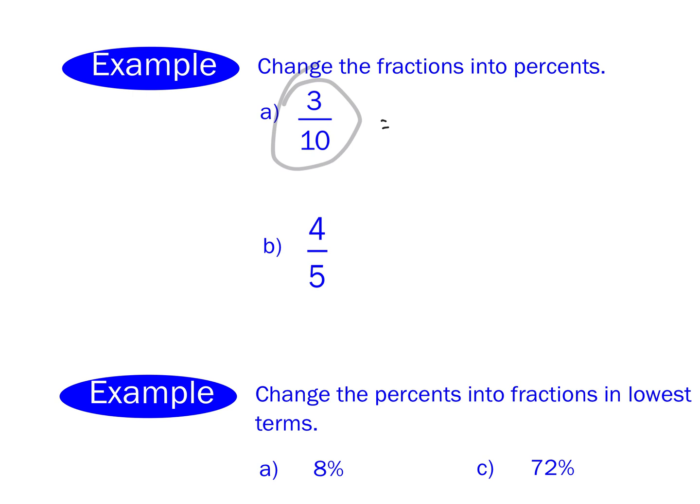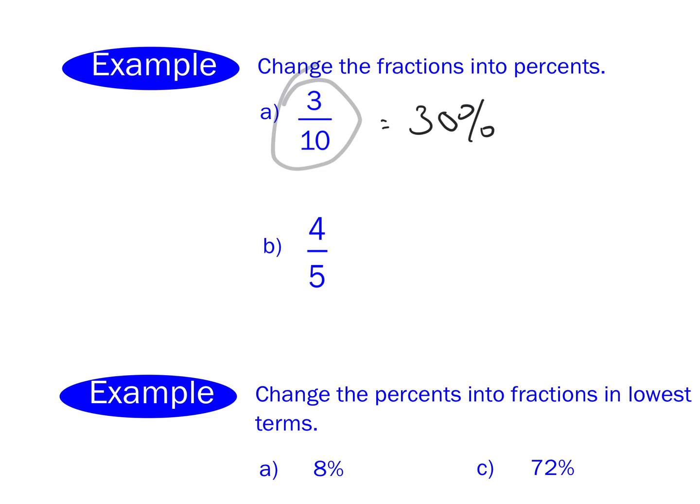So you converted it to a decimal. That's what 3 divided by 10 does. And then you know that a percent's out of 100, so you multiply it by 100. Bob's your uncle, it's 30%. Cool, I can get down with that. 30%. All right? Now, what about 4 out of 5?